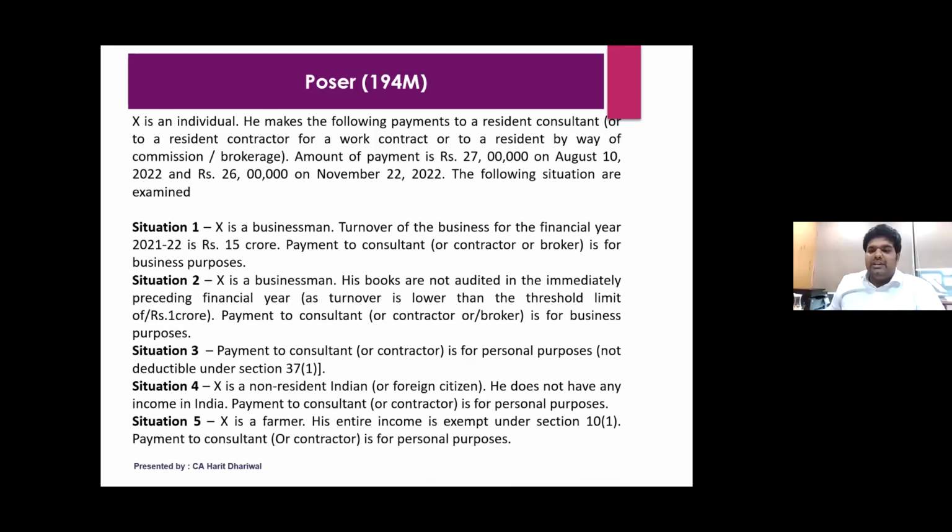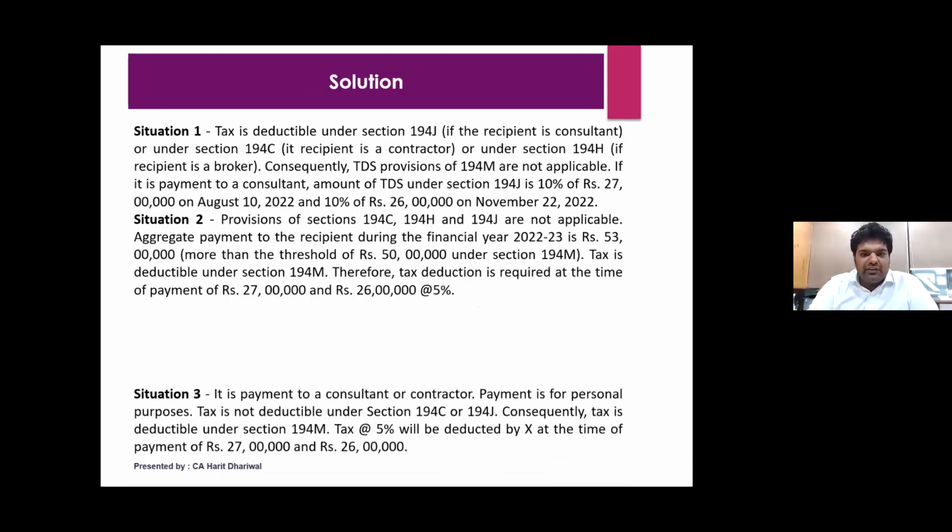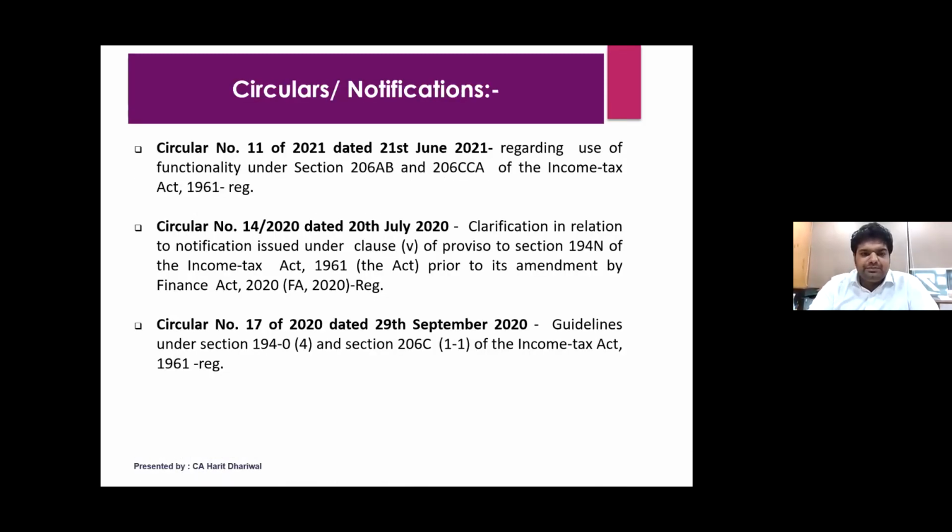What happens normally is that we have big marriage functions where contractors are there, and we pay more than 50 lakh rupees to them. In that case, we have to be very careful that even if you're not subject to audit, TDS under 194M would still be applicable. The solutions I've given, you can just go through them.